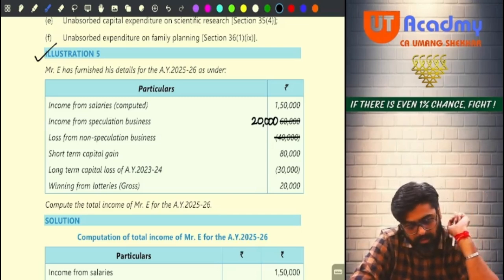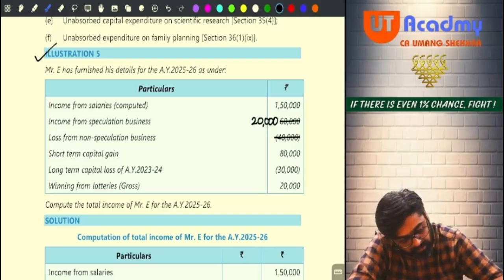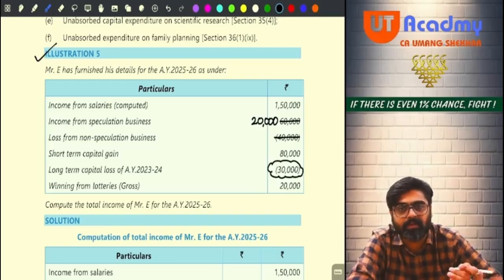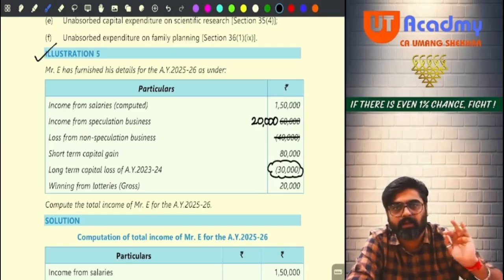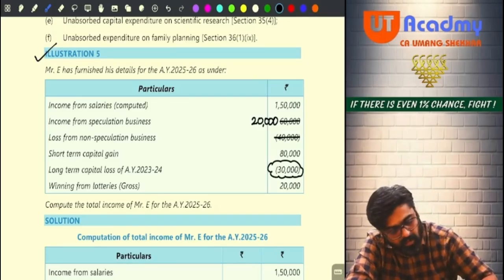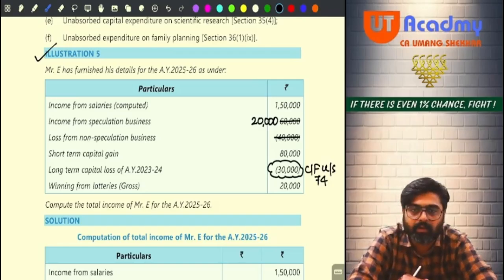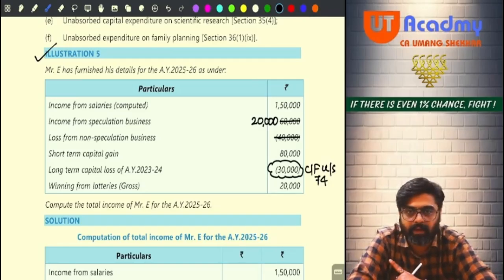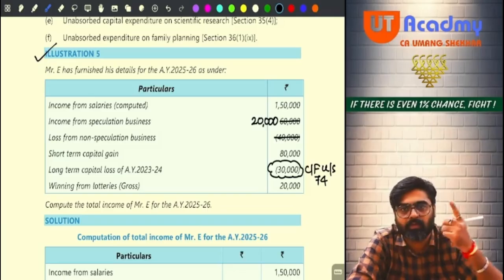Now you have short term capital gain of 80. You have long term capital loss of 30. Do one thing, my dear friends. This 30 long-term capital loss cannot be set off against short-term gain, and it cannot be set off against other heads also. What you will do, directly carry forward. Under which section? Under section 74. So this year, one loss you identified which cannot be adjusted in this year, that you will directly carry forward.